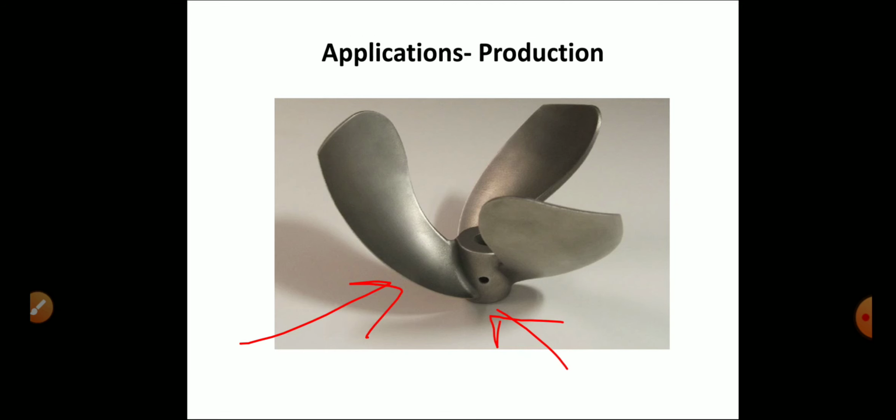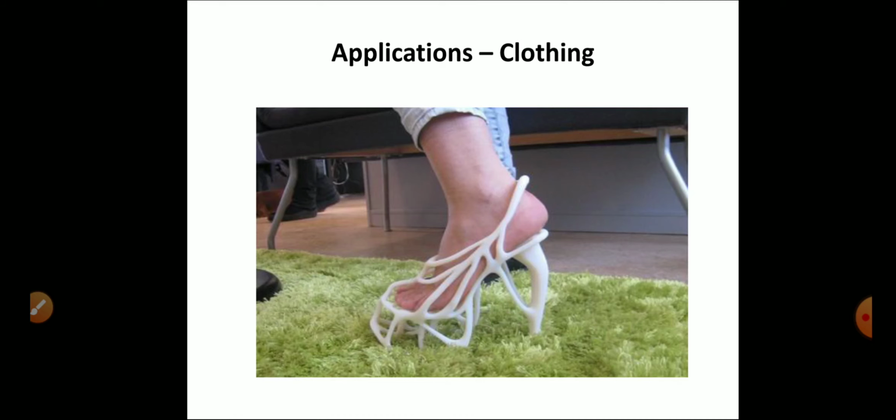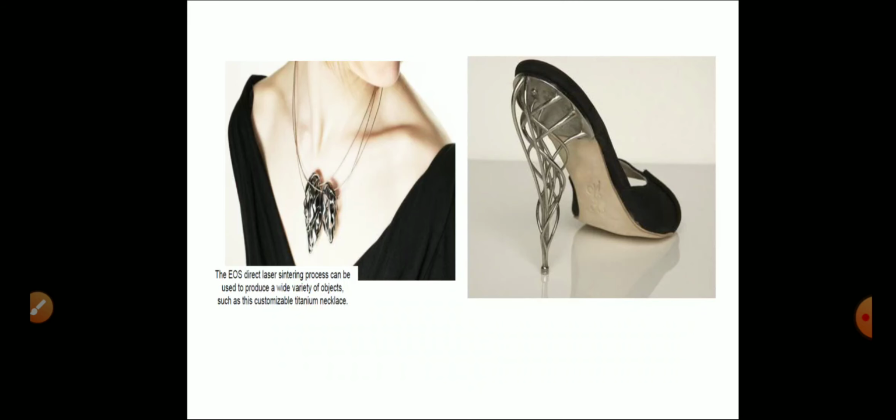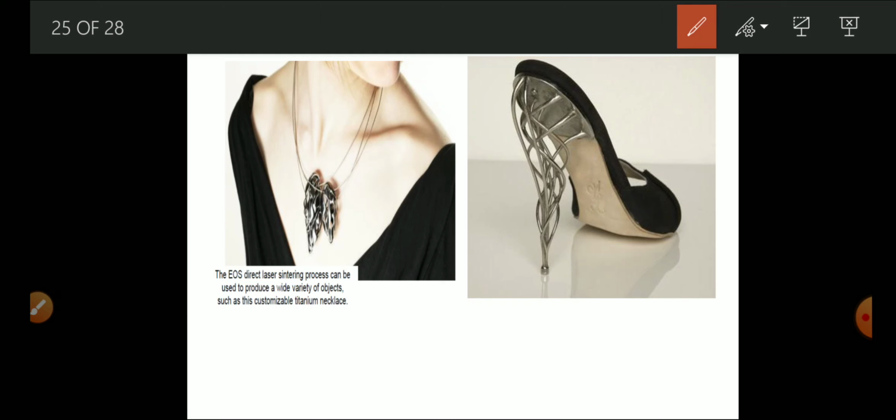Next, clothing: a very complex design of sandals can be easily made, with a very complex structure, light weight and more strength in comparison to subtractive methods. Very small pendants or very complex designs can be easily made, and the heel of the sandal is very lightweight and very high strength.